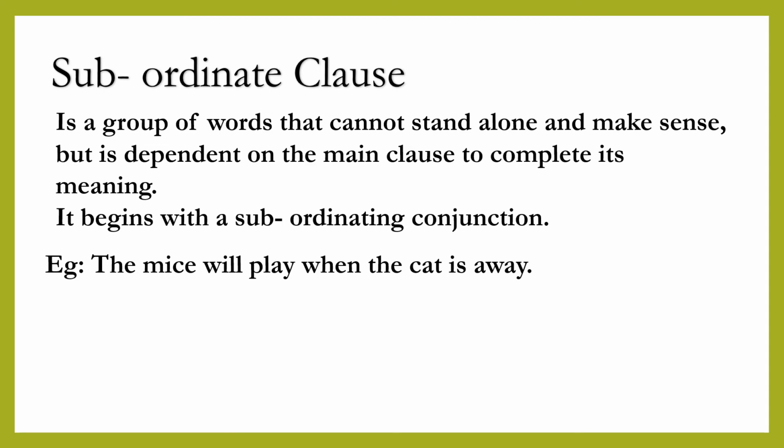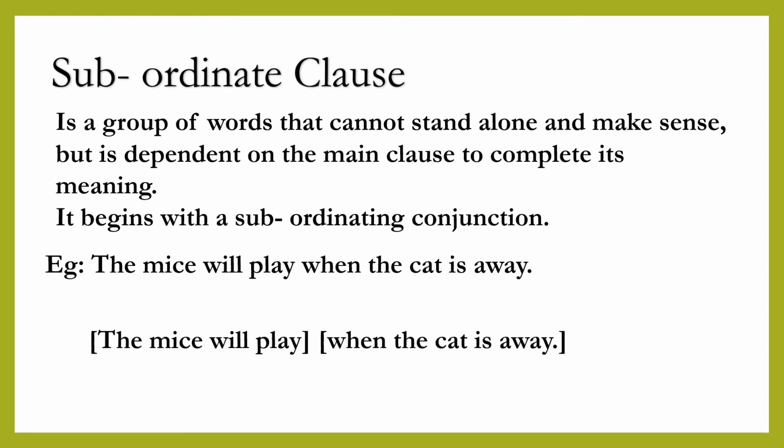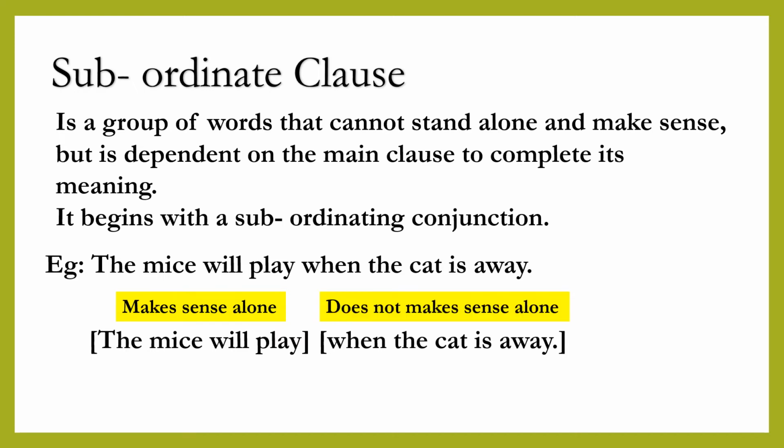Now, if I divide this sentence into two groups, such as "the mice will play" as one group and "when the cat is away" as another group, we can see that one group of words can stand alone and make sense, and the other group of words does not stand alone and make sense.